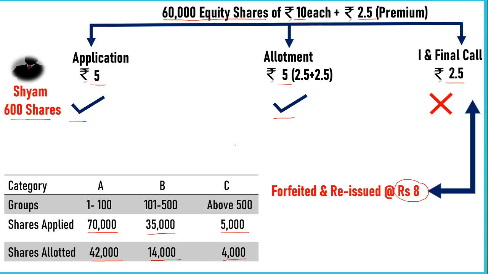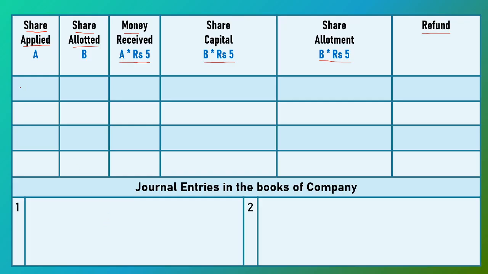In our first category, we receive 70,000 share applications and we allot 42,000 shares. So the number of share applications received is 70,000 and the company allotted 42,000 shares. On application, the company receives on 70,000 shares at the price of rupees 5 per share. So the company received 3,50,000. Out of this amount, first we have to adjust application money on 42,000 shares at the price of 5 rupees per share. So the company adjusts 2,10,000.